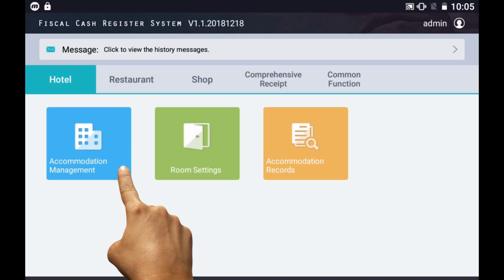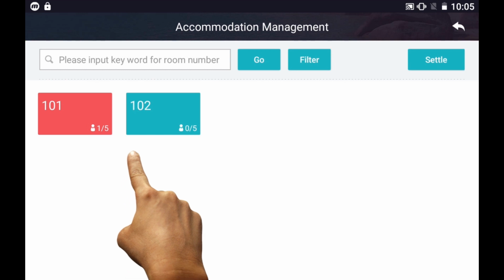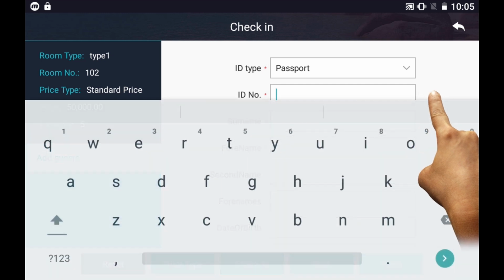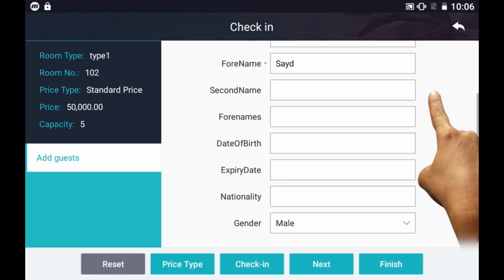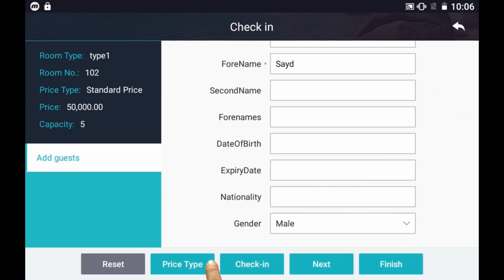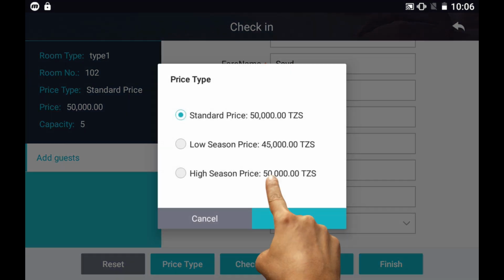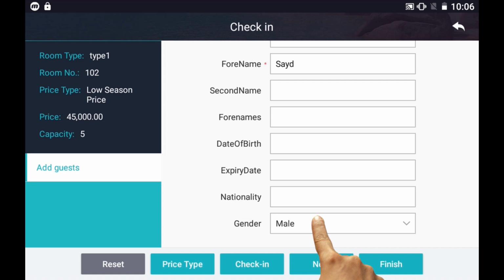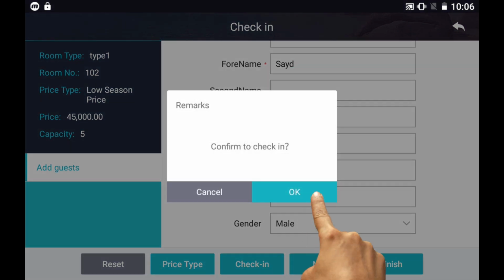How to check in guest. Tap Accommodation Management. Tap room you need to check in. Fill in guest information. Tap Price Setting. Select season price. Tap OK. Tap Check In. Tap OK to finish.